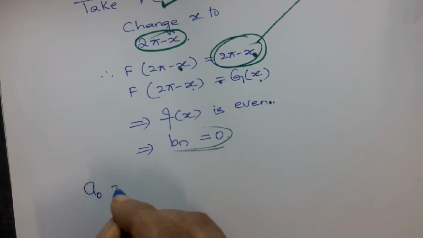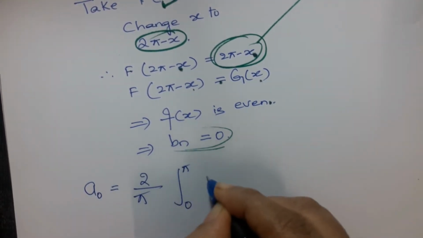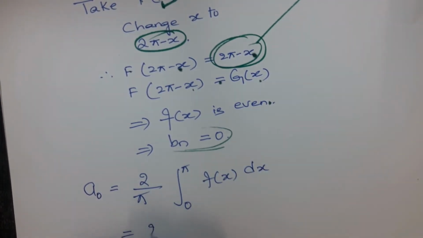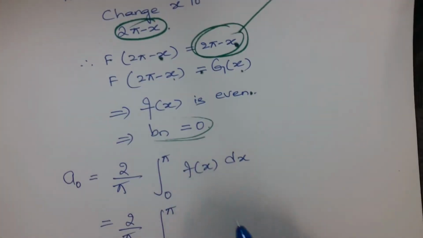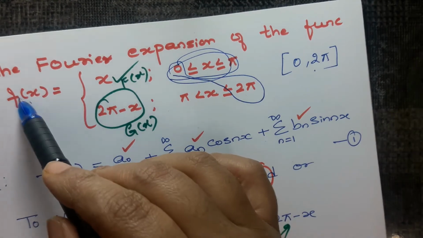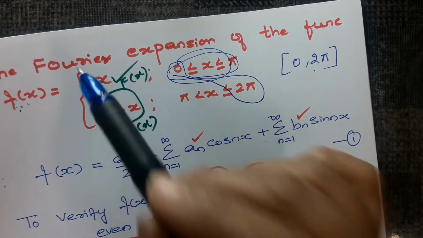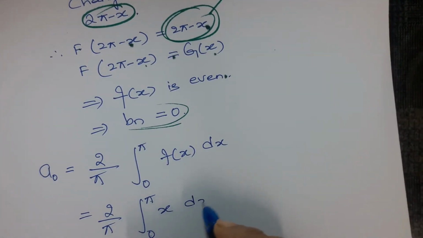What is a naught then? A naught is 2 by pi integral 0 to pi f of x dx. You are integrating between the limit 0 to pi. Over 0 to pi, the value of small f of x is only x, so you have to choose f of x as x into dx.